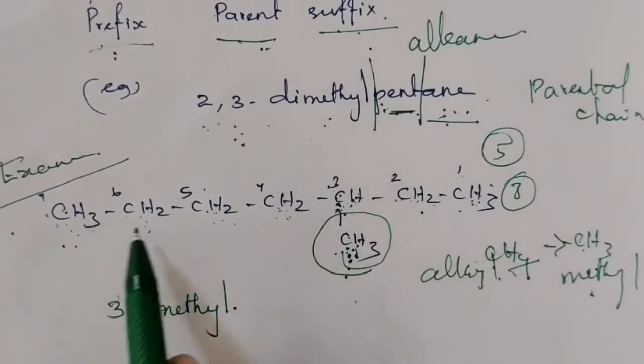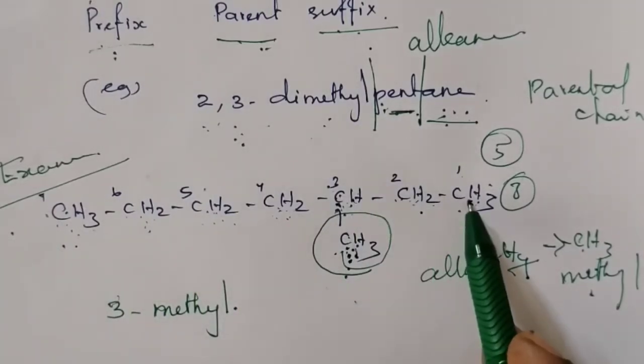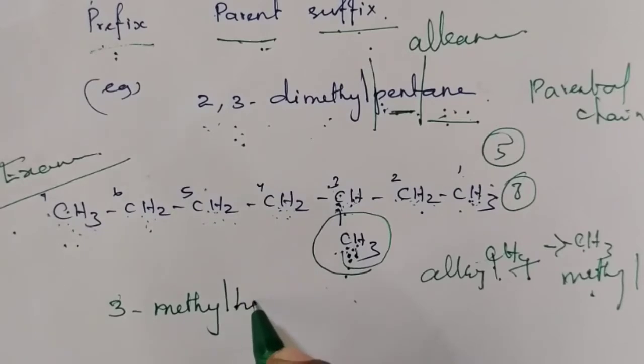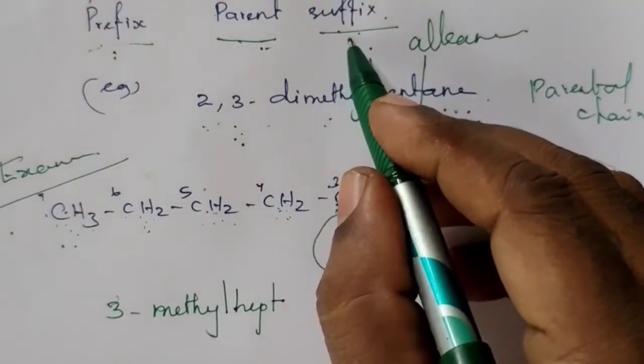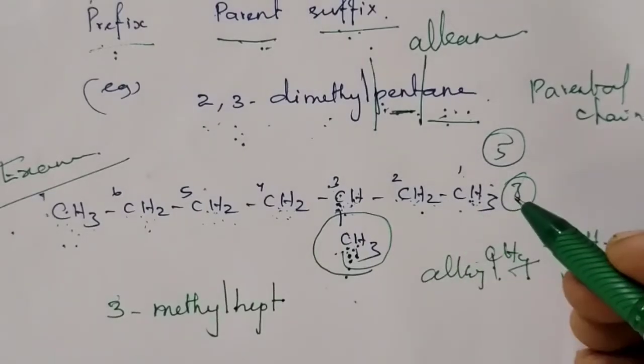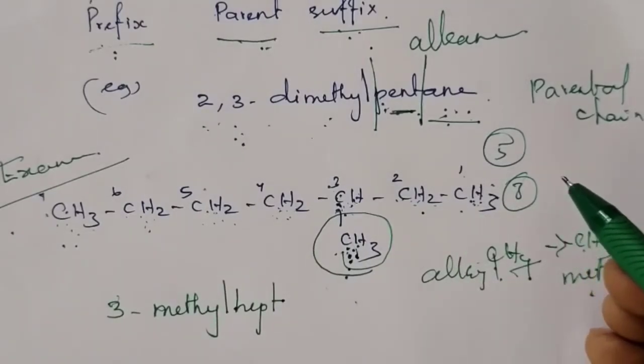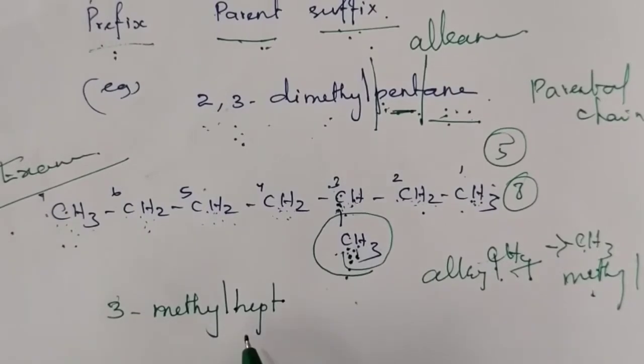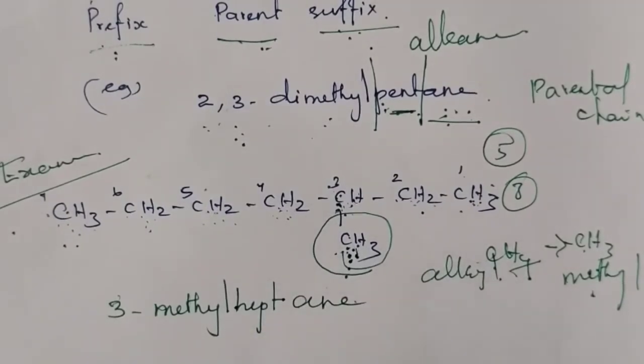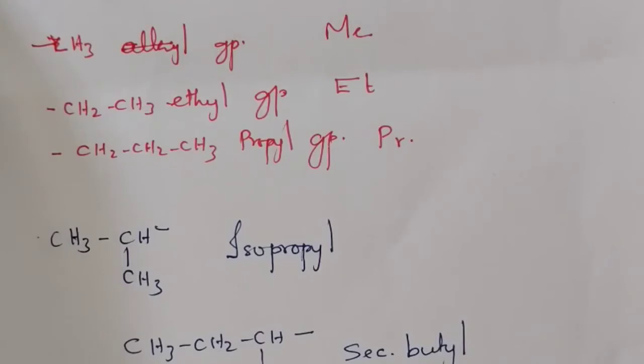Now we have to write the parent. 1, 2, 3, 4, 5, 6, 7 carbon atoms. So, 7 carbon atoms means it is called hept. Now, we have to say the suffix. Suffix indicates the functional group. The functional group present here is alkane. So, 3-methylheptane.